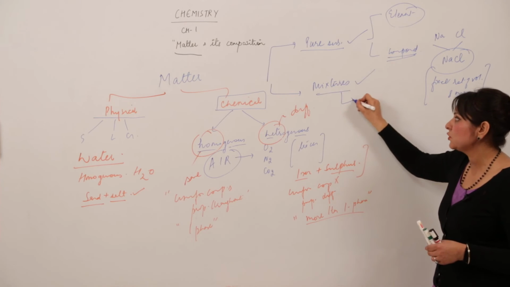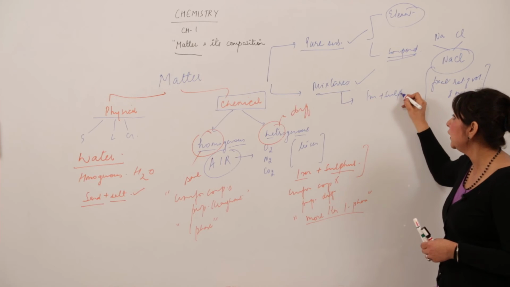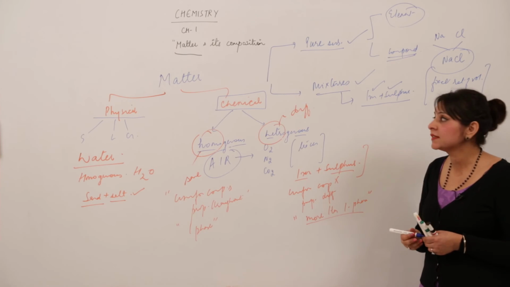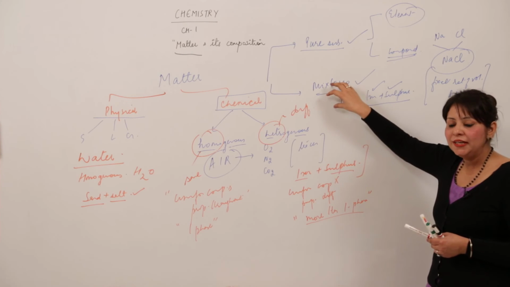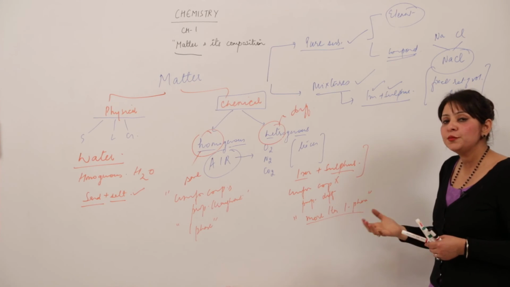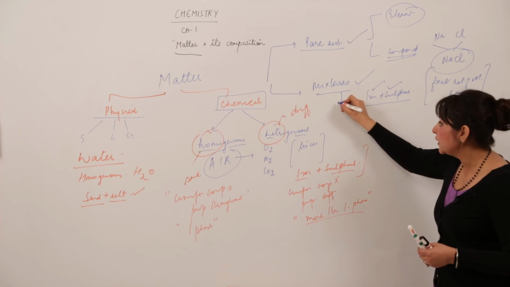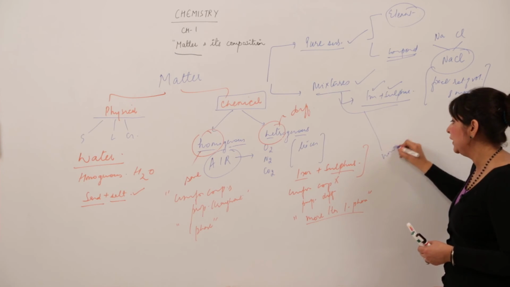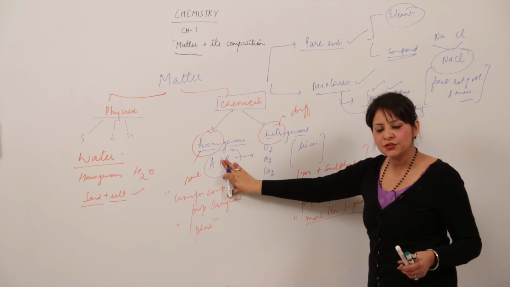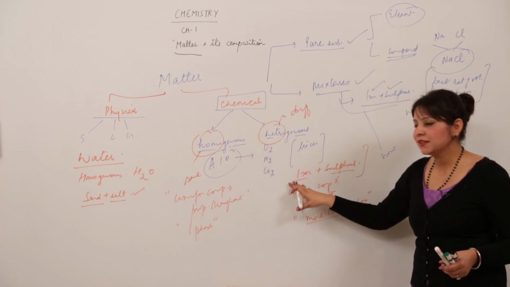But when we look at mixtures, for example, we take a mixture of iron and sulfur. We see that it is formed of more than one kind of substance. That means it is a mixture. So any substance which contains more than one kind of substance with different properties is said to be heterogeneous and comes under the category of mixture. Again, mixtures are of two types, homogeneous and heterogeneous, same as we did here. Uniform composition and properties throughout, or non-uniform composition and properties throughout. One phase, or more than one phase.